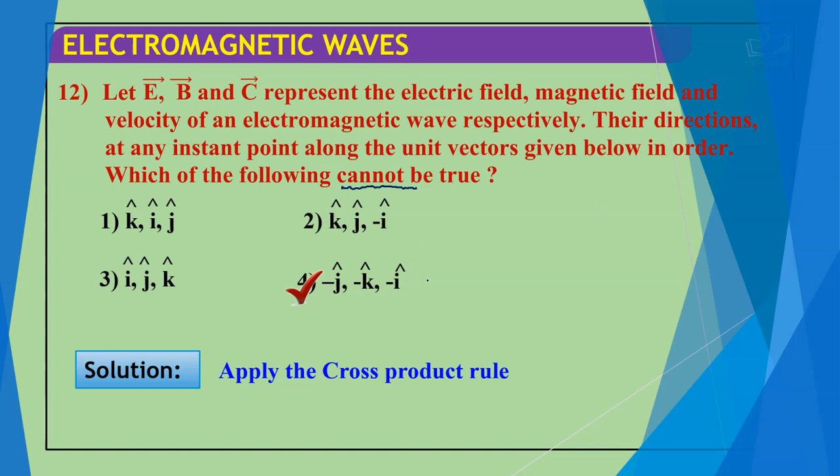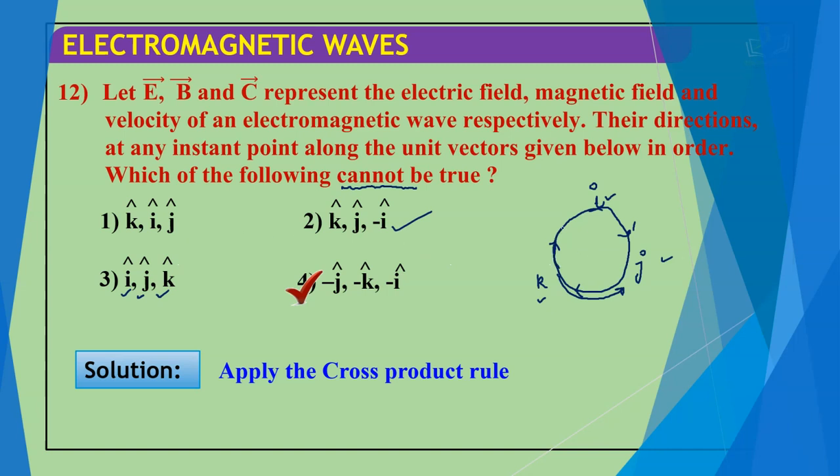If somebody asks how and why we are saying this, it is because of the cross product rule. Suppose this is i, j and k, and the rotation is taken in the clockwise direction. So i, j gives k. Then if I take k and j, k is opposite to j, which means i comes in negative for that direction, so this is correct.